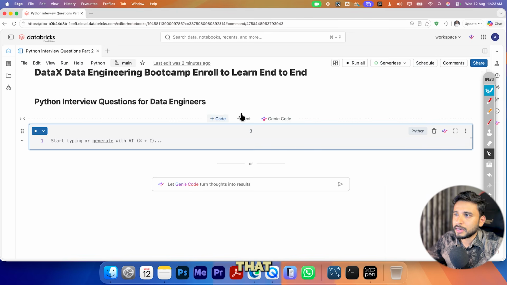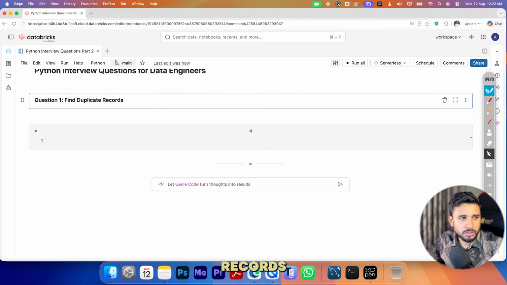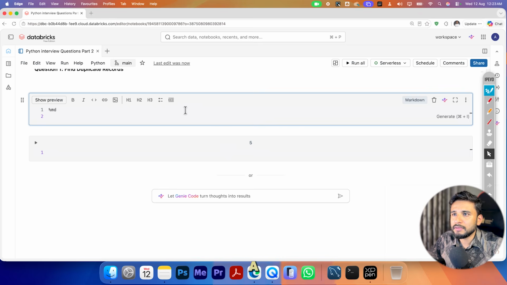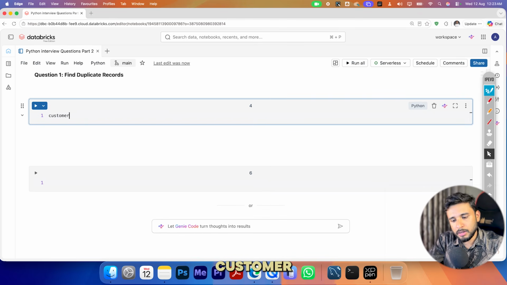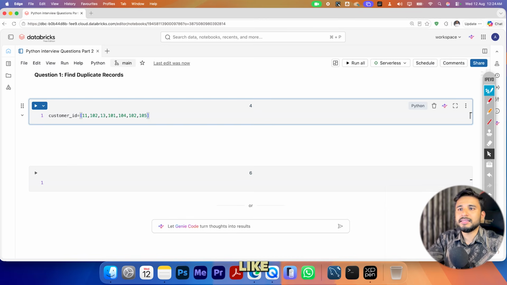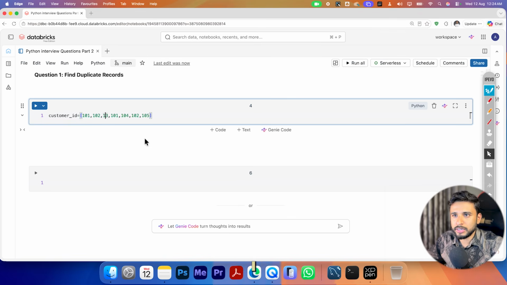First question is basically find the duplicate records. You receive some customer IDs, and it looks something like this. I'll be showcasing everything in a very practical manner. So first thing is this customer IDs variable is equal to a list, that is 101, 102, 103, 101, 104, 102, 105, like this kind of list you are getting. Basically that has all the customer records. The 0, I don't know why it is missed.